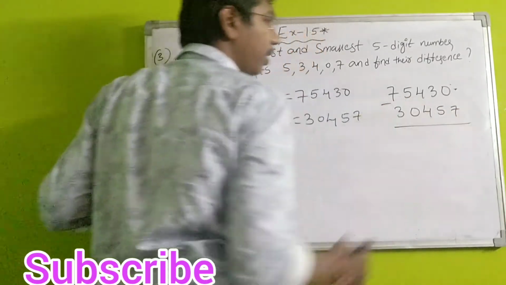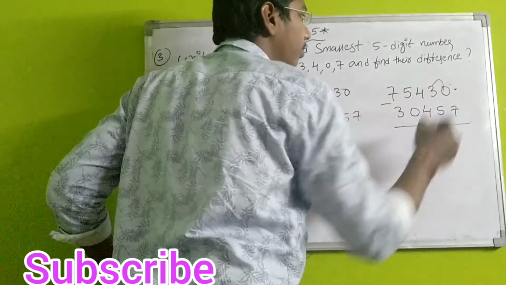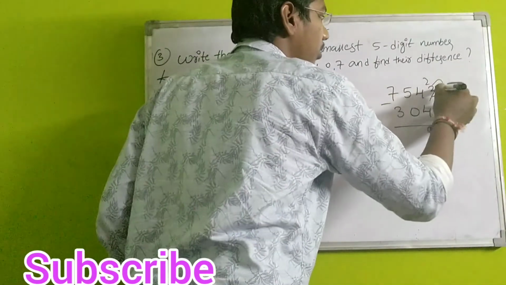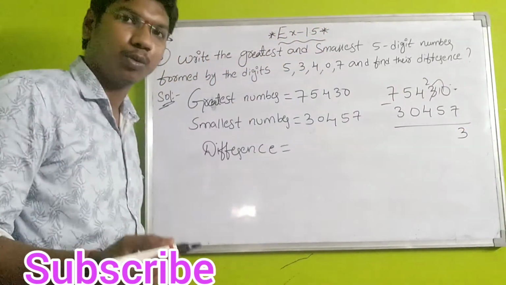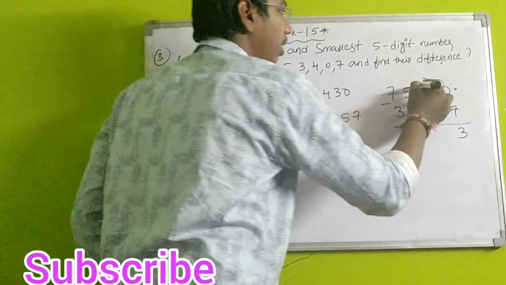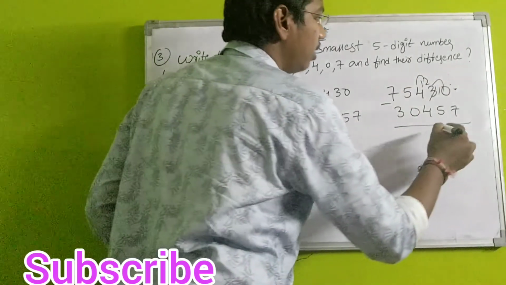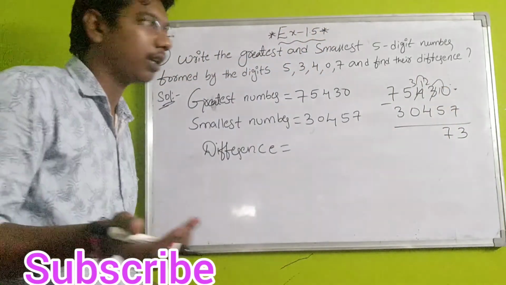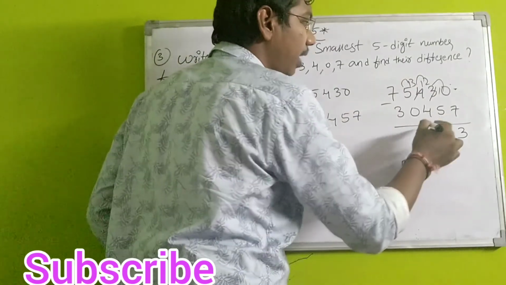Subtraction. 0 minus 7 we cannot subtract it, so take borrow from the next number. Now this 3 becomes 2, and this 0 becomes 10. 10 minus 7 is 3. Now 2 minus 5 we cannot subtract. Take borrow from the before number, so 2 becomes 12. 12 minus 5 is 7. Now this 4 becomes 3. 3 minus 4 again we cannot subtract. Take borrow here, this is 13. 13 minus 4 is 9.